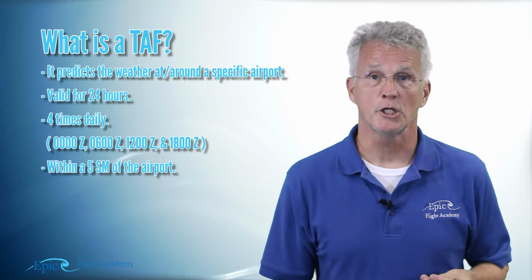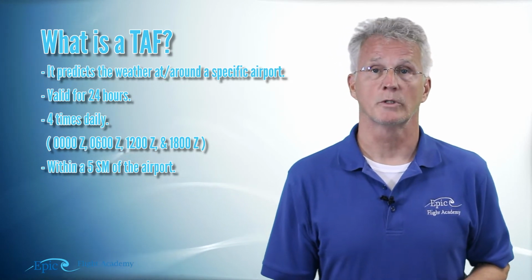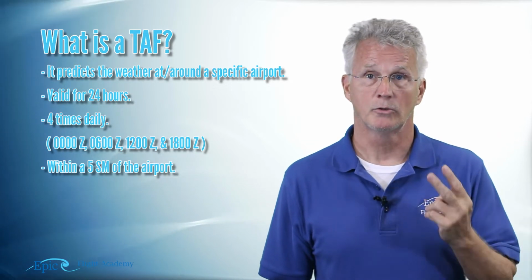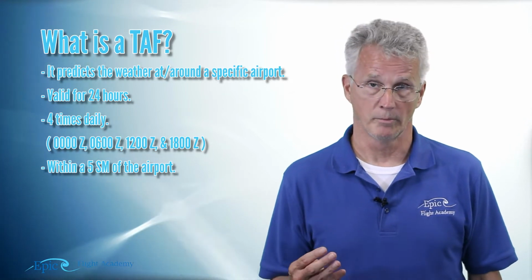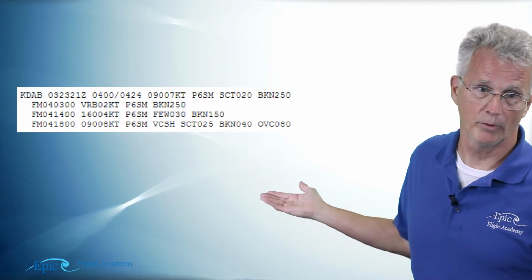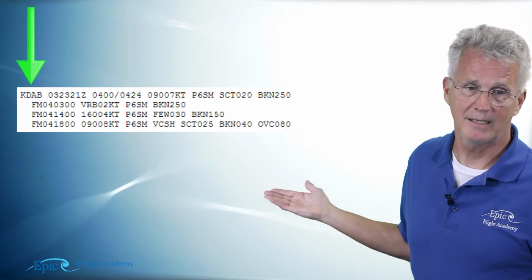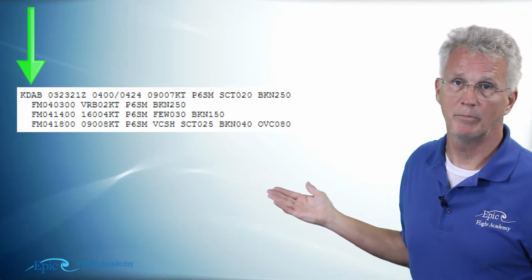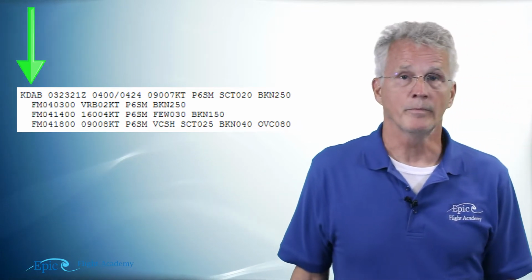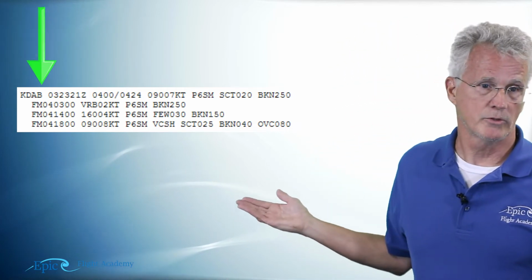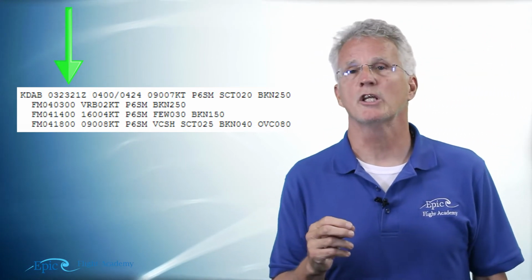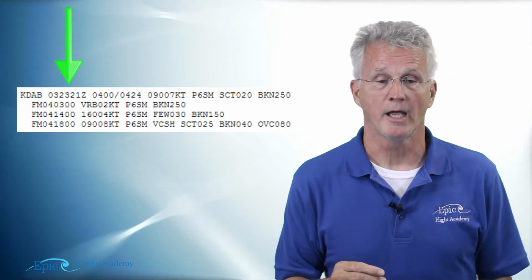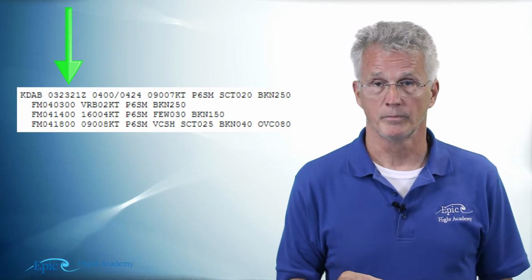When the forecaster issues it, the forecaster will issue the day in 2 numbers and the time that it was issued in 4 numbers. You can see in our example right here, this is a KDAB, that's Daytona Beach International Airport, terminal area forecast. And you can see this first series of numbers says 032321 Zulu. Well, that's when the forecaster issued it on the 3rd day of the month at 2321 Zulu.